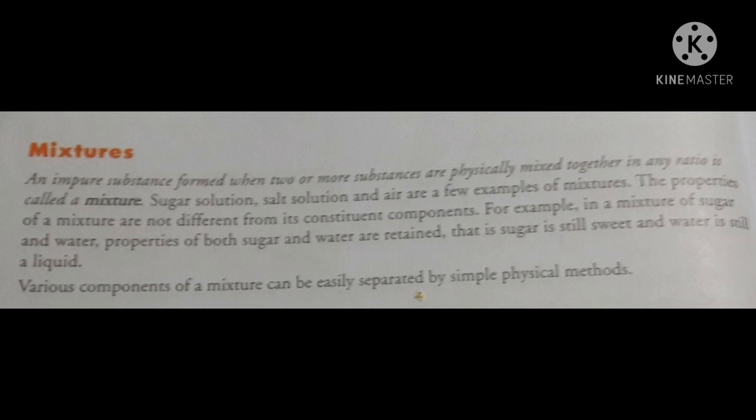Sugar has its property, that is sweetness, and water has its own property, that it is liquid. So the properties of constituents are retained. Various components of the mixture can be easily separated by simple physical methods like hand picking, evaporation, etc.